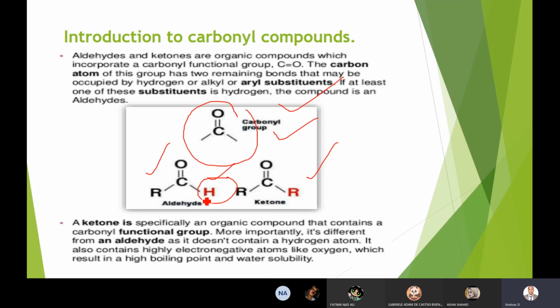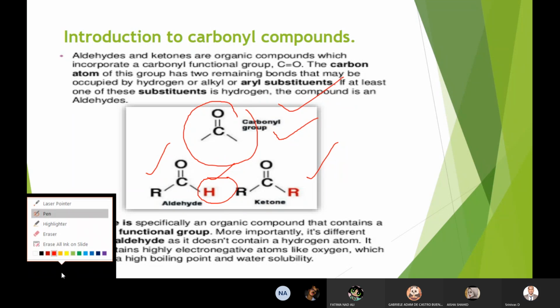If the hydrogen is replaced by an alkyl group, it becomes a ketone. But aldehydes and ketones have a common functional group, the carbonyl group. This is what we were talking about yesterday. Am I clear? Hello?